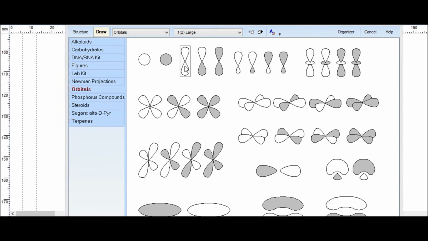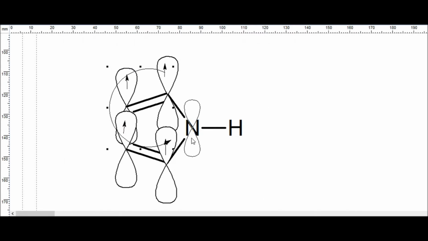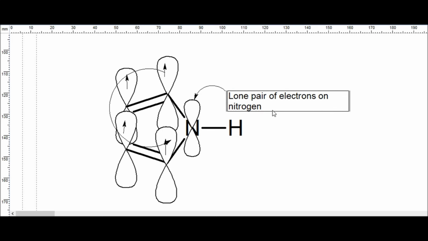But what happens to the lone pair here? The conjugation so far is not absolutely complete. You usually write benzene with a circle inside, right? Let's look at the hybridization scheme for this nitrogen. What should be the hybridization on the nitrogen? sp3. How is that? We need to first look at the number of atoms it is attached to. It is attached to 2 carbons, one on the left, the other one on the right, and it is attached to a hydrogen. The total number of atoms it is attached to is 3.